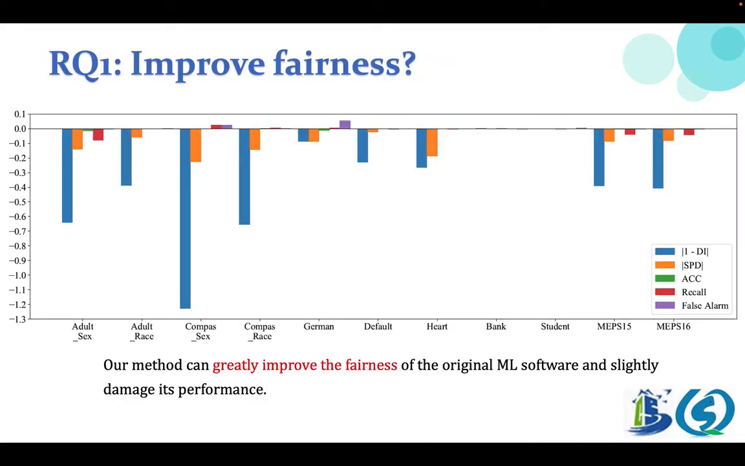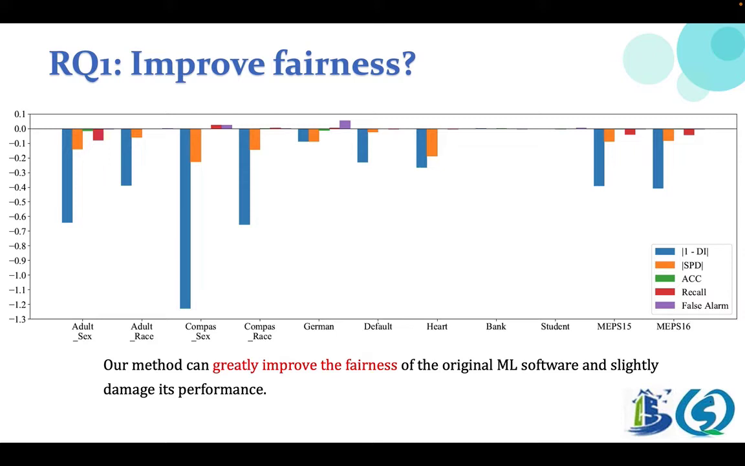In research question 1, we want to ensure how well our algorithm improves the fairness of machine learning software. We first need to check whether our method can eliminate the discrimination that exists in training data. Meanwhile, we hope that our method can damage the performance of machine learning software as little as possible. We choose logistic regression as the main classifier and report the change of our method applying to the original machine learning software on all indicators.